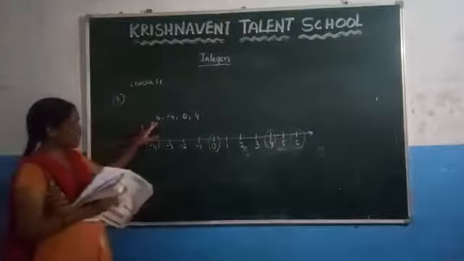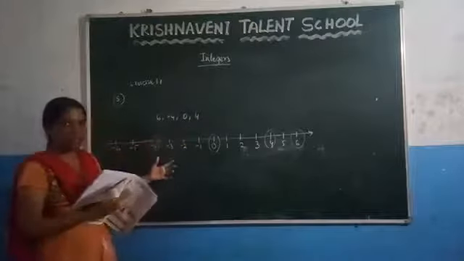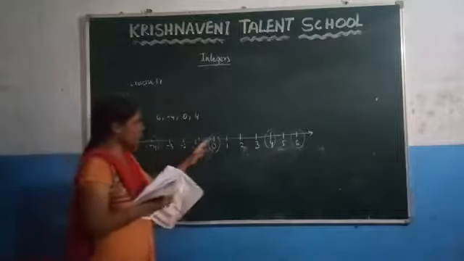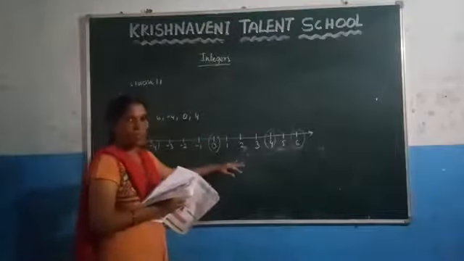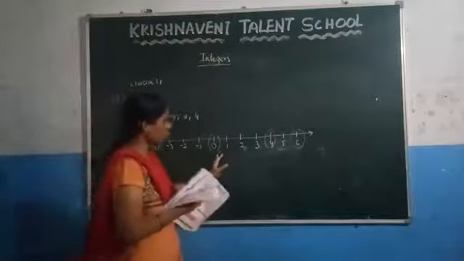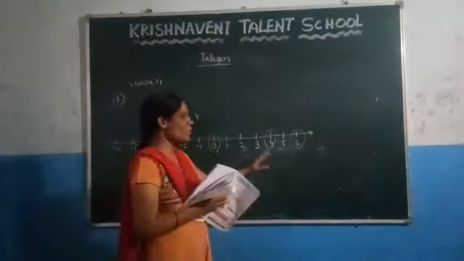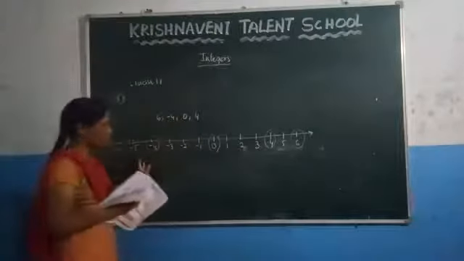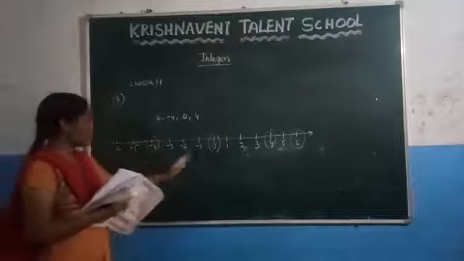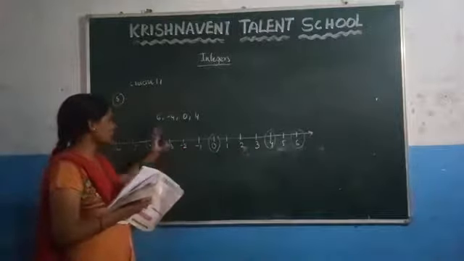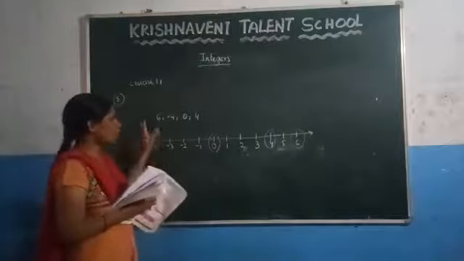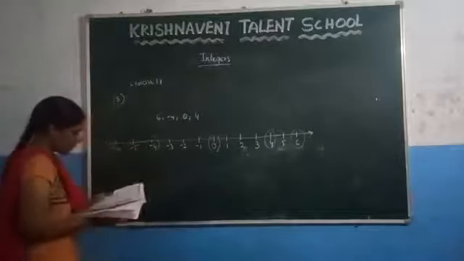If you are given any numbers, you just have to draw the number line. After that you have to keep the middle number as 0. While going to the right side of the number line, the number keeps on increasing. So you have to write the positive numbers to the right side of 0. While going to the left side of the 0, the number keeps on decreasing. So you have to write the negative numbers to the left side of the 0. After writing all the numbers, you just have to represent those numbers on a number line. Next problem.